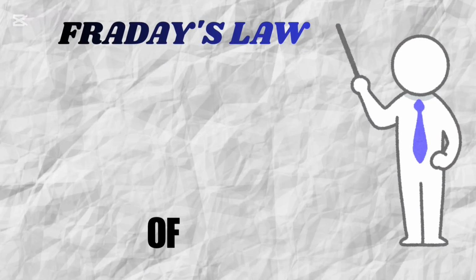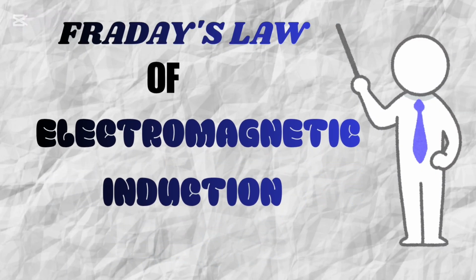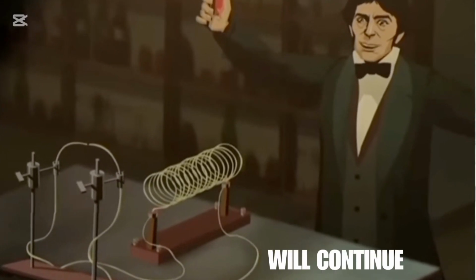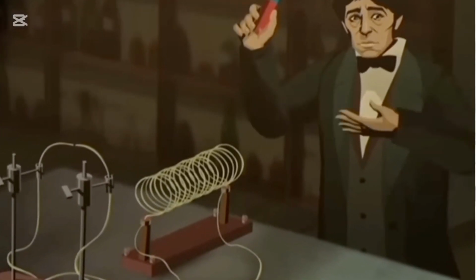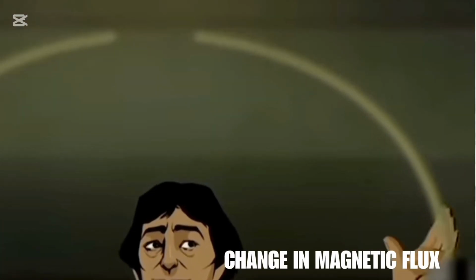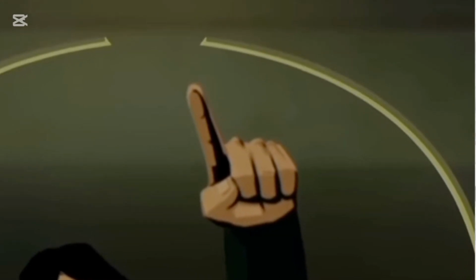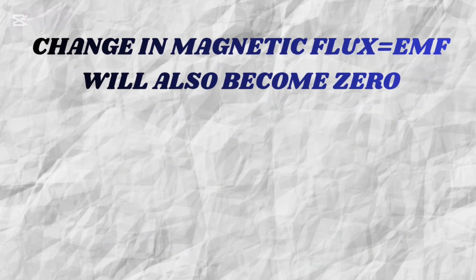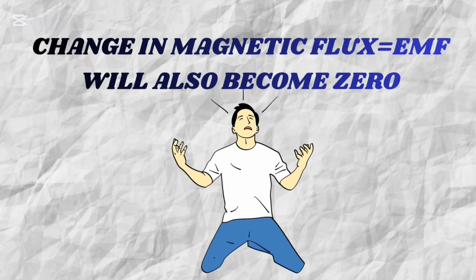Faraday's law of electromagnetic induction. So first of all, Faraday's first law tells us that the induced EMF will continue as long as there is a change in the magnetic flux linked with the coil. At the point where the magnetic flux becomes zero or the change in the magnetic flux is zero, the induced EMF will also become zero.